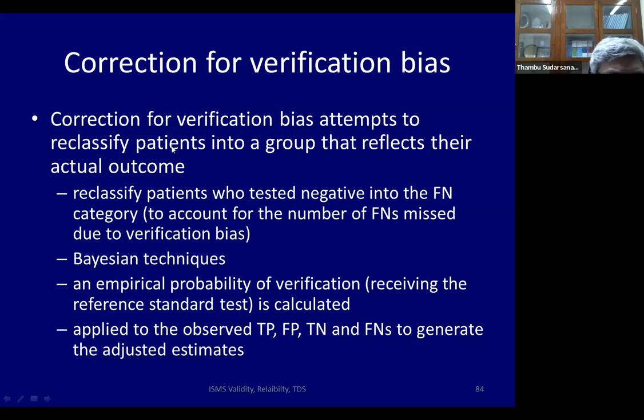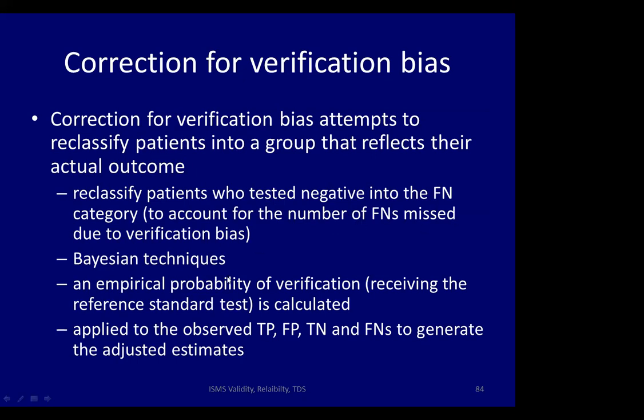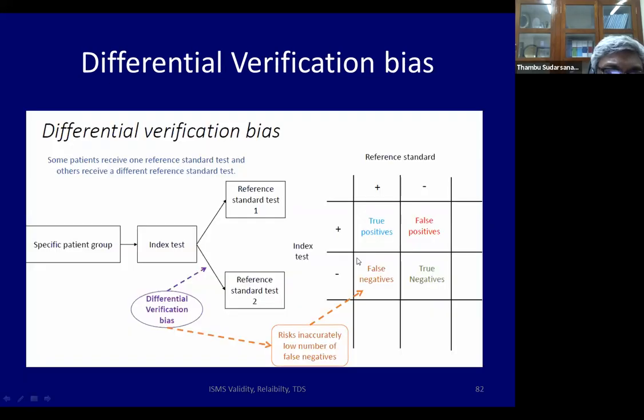Correction for verification bias: you attempt to reclassify people based on their actual outcome. So you try to reclassify patients who tested negative into the false negative category, to account for the number of false negatives missed due to verification bias. So you have to make some sort of guesstimate.